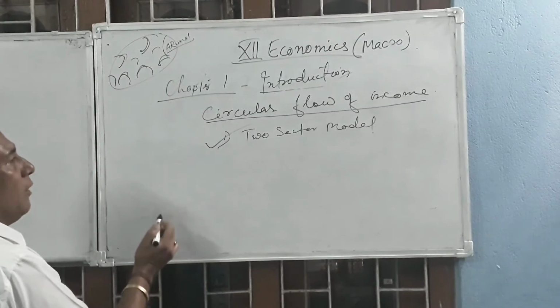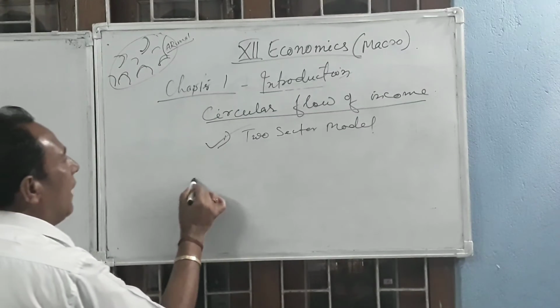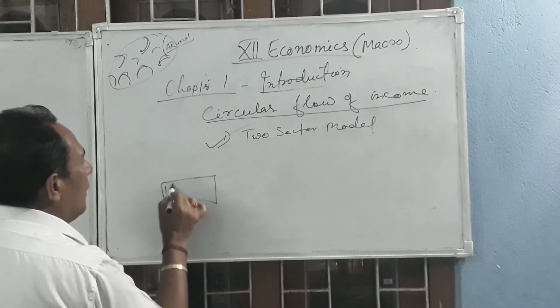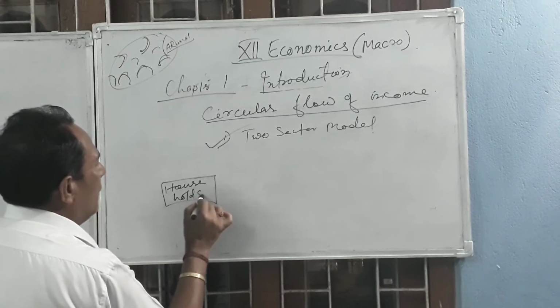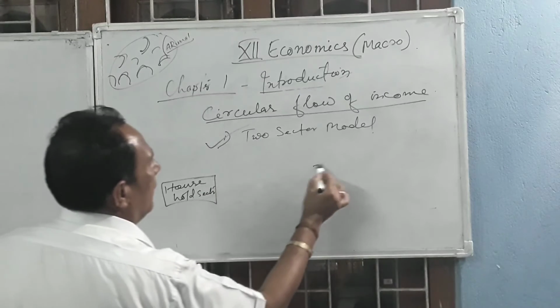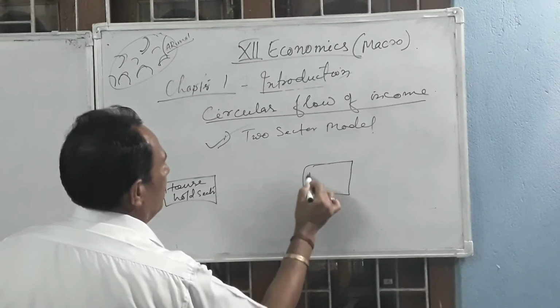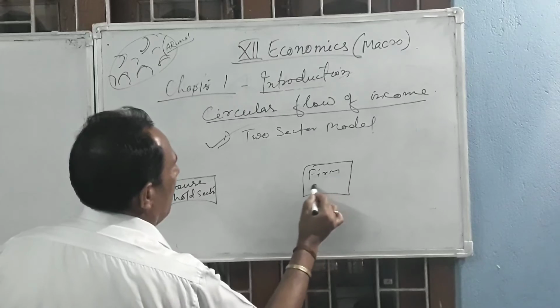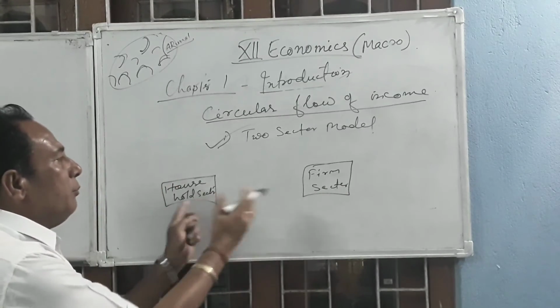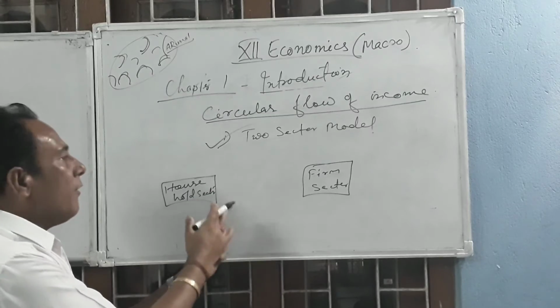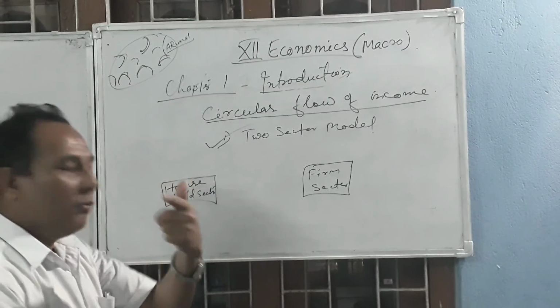So in the two-sector model, what happened? We have two sectors: the household sector and the second sector, the farm sector. The income will flow in between these two sectors. Therefore, this is called the two-sector model. How? Let's see.